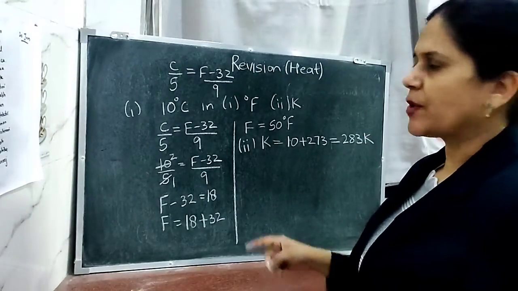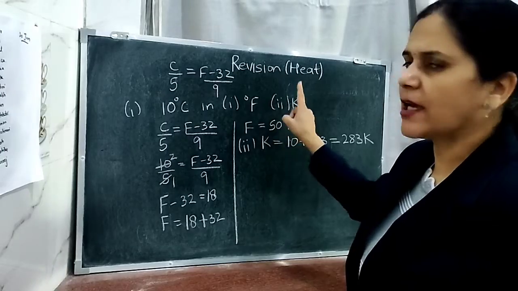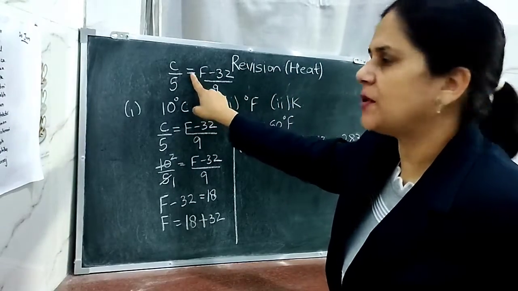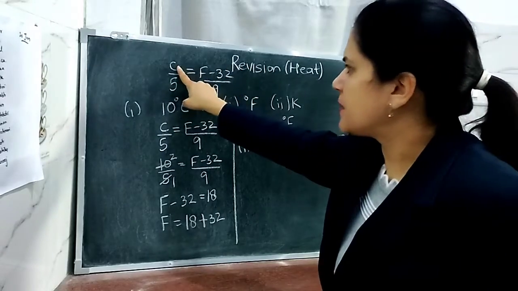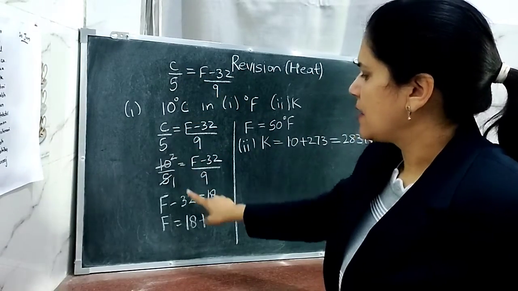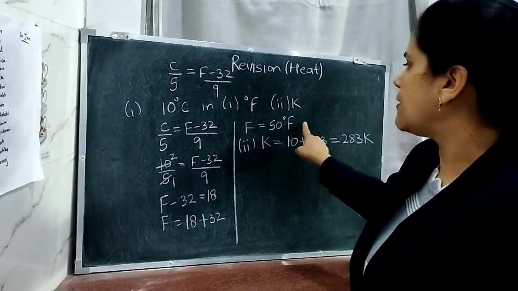Again, let me explain the question one more time. If you have to change degrees Celsius into degrees Fahrenheit or Kelvin, you have to make use of the formula C/5 = (F - 32)/9. Substitute the value of C here as 10. Cross multiply the numbers and get the answer in Fahrenheit as 50 degrees Fahrenheit.